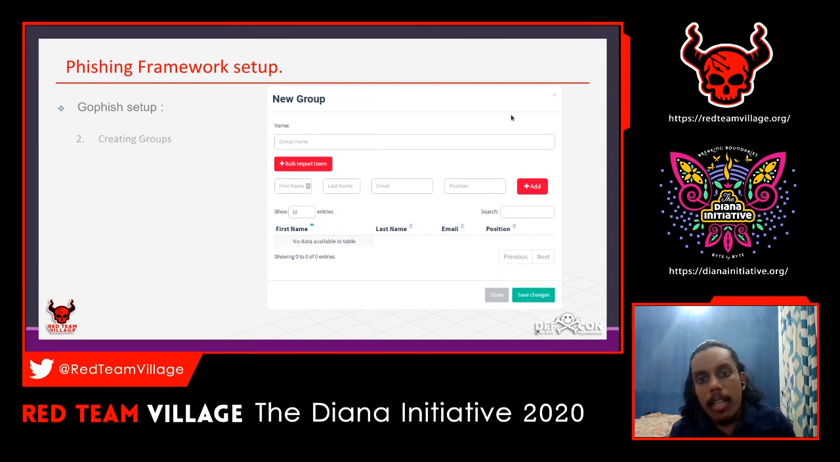We are creating the groups, meaning the group of targets, the people we are going to send emails to, or let's say the victims of this particular phishing campaign. In here you have to put the first name, last name, and email, and if you know the position of that particular employee or individual, you can also put that.